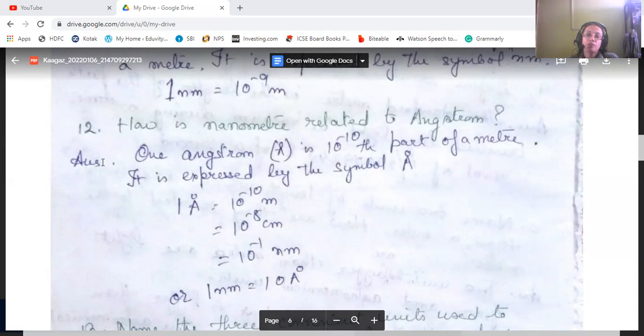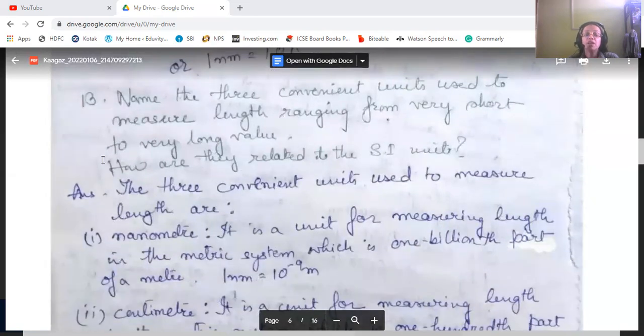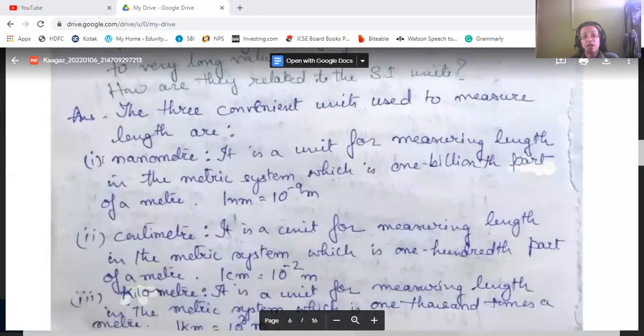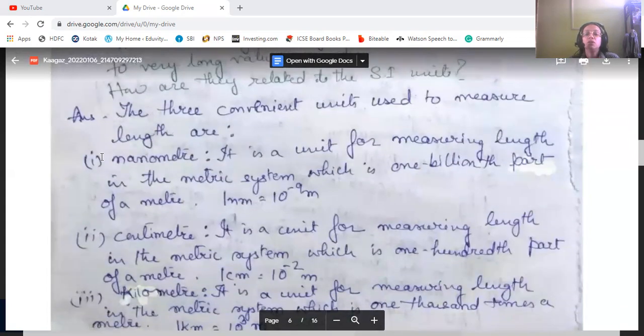Now, name the 3 convenient units used to measure length ranging from very short to very long values. How are they related to the SI units? The three convenient units are nanometer, centimeter and kilometer. And the SI unit is the meter.